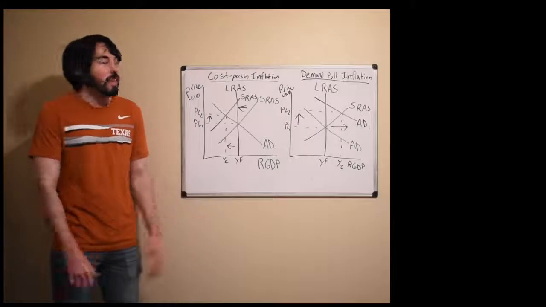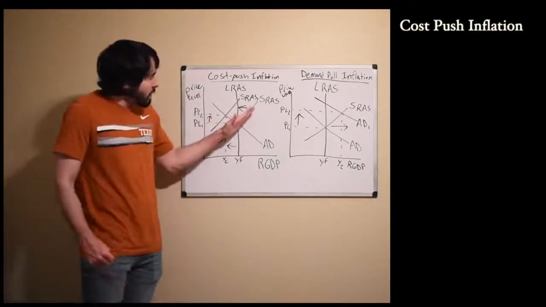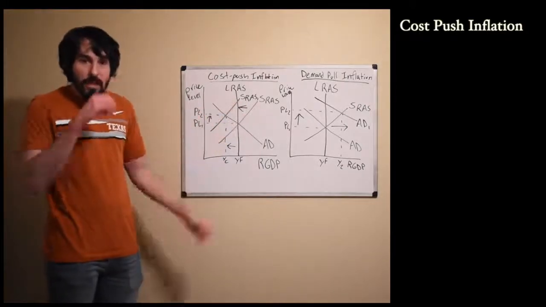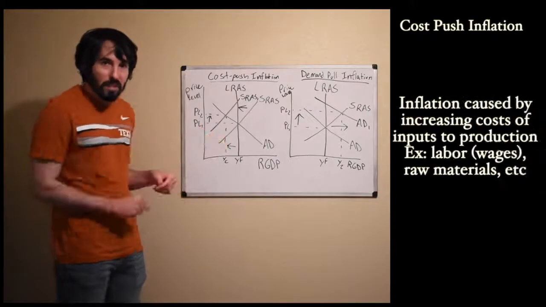The other type of inflation is called cost push inflation. This is a lot worse. Cost push inflation is going to be caused by a negative supply shock. Short run aggregate supply will shift to the left. So essentially what's happening is input prices are going up. The cost of doing business is increasing.